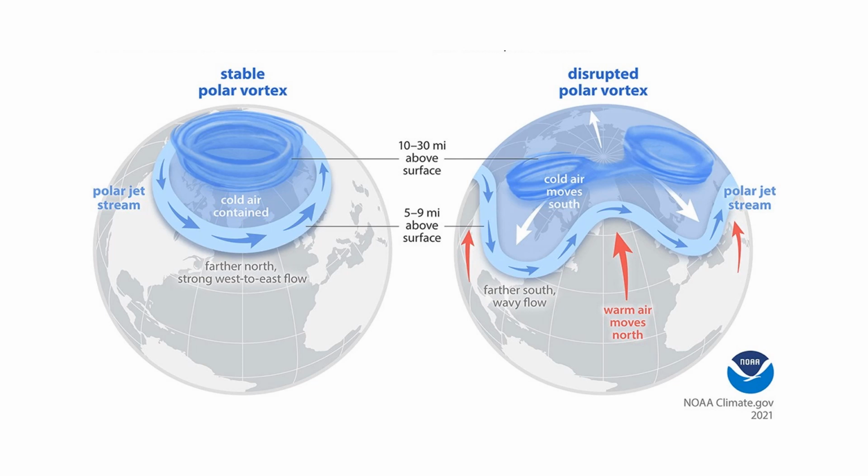So here you can see when the wind is strong, when the circulating winds are strong, these winds form a stable polar vortex around the poles.